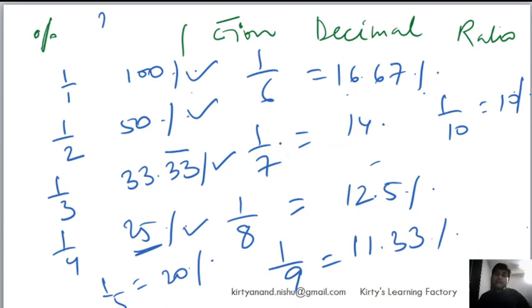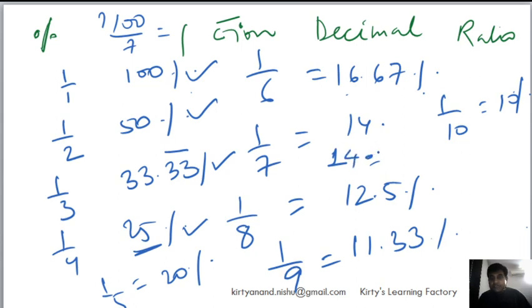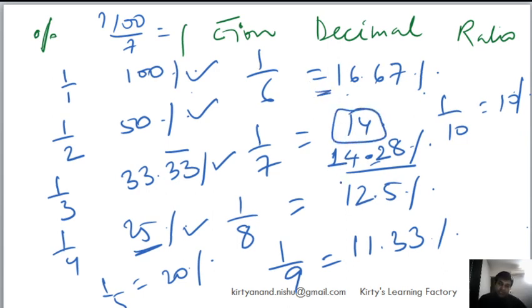Let's find out. 1 by 7, dividing it out, it is 14.28. So I didn't even divide it, but by looking at these numbers, I was able to identify it.